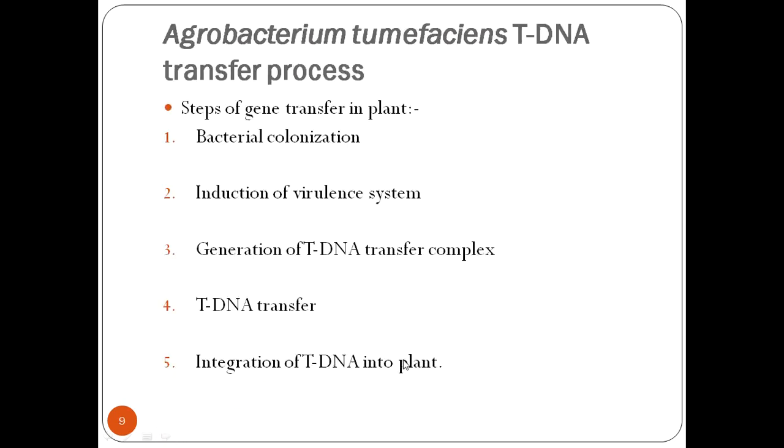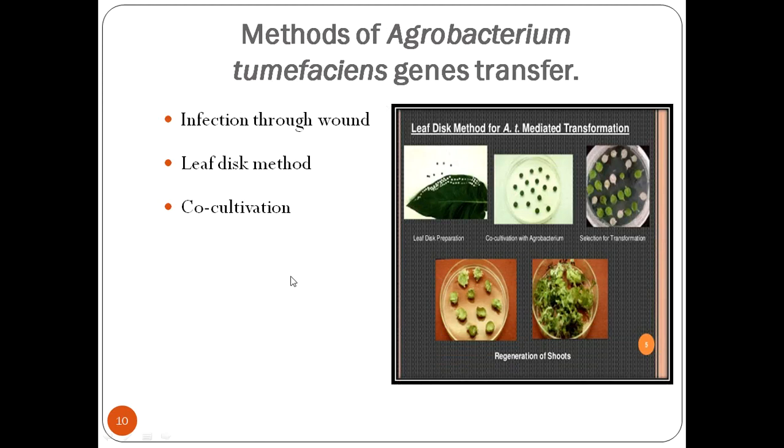The Agrobacterium tumefaciens tDNA transfer process has the following steps. First is the bacterial colonization. Second one is the induction of virulence system. Third one is the generation of tDNA complex. Fourth one is the tDNA transfer. And fifth one is the integration of tDNA into the plant. So we will see one by one.